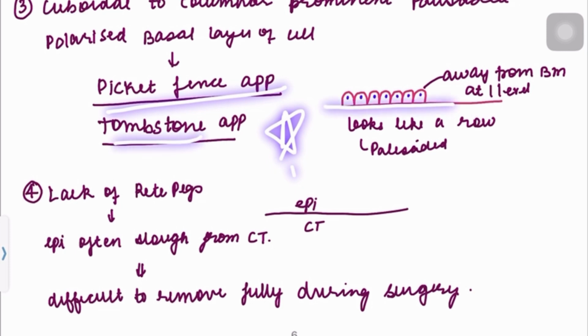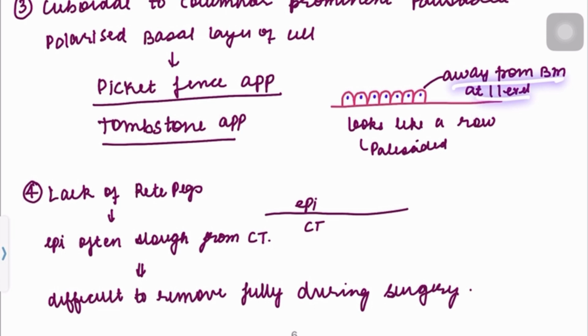So we can see this is the basement membrane and these are the cells. So these nuclei are at a particular level, that is, they are away from the basement membrane at one level. So this looks like a row, that is, this looks like a palisaded basal layer of cells. So this is called picket fence appearance.